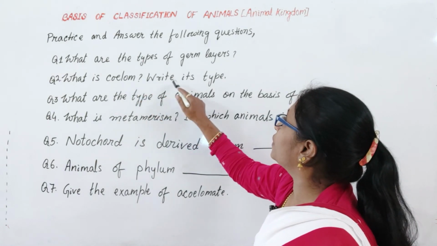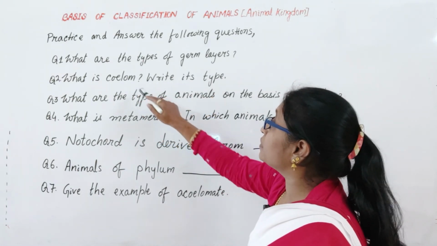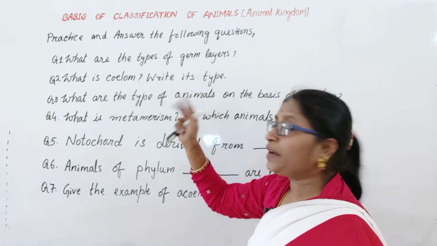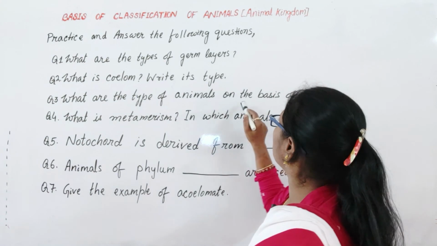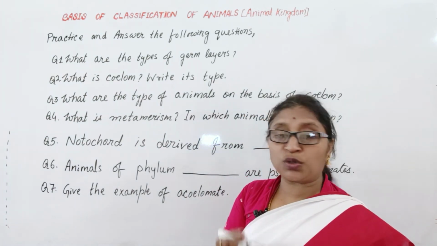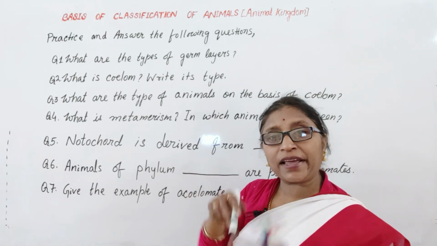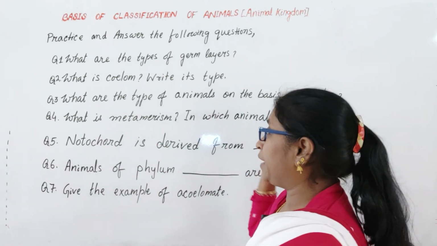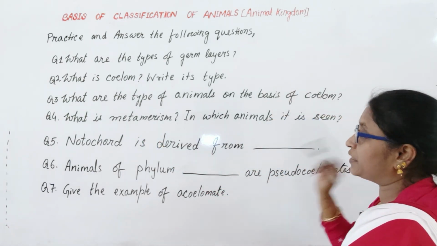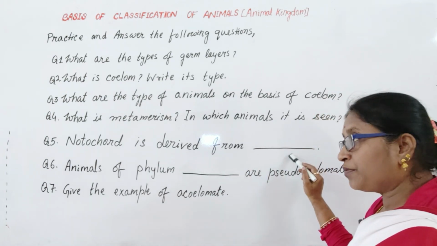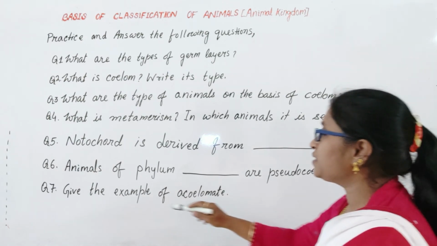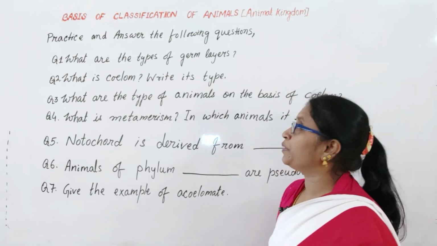What is coelom? Write its types: schizocoelous and enterocoelous. What are the types of animals on the basis of coelom? They are acoelomates, pseudocoelomates and coelomates. Coelomates are again 2 types: schizocoelomates and enterocoelomates. Define metamerism and in which animals it is seen. Notochord is derived from which tissue? Animals of which phylum are pseudocoelomates, and give an example of acoelomates.